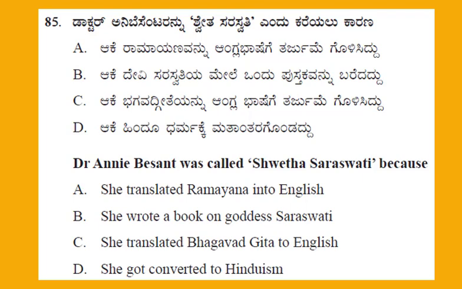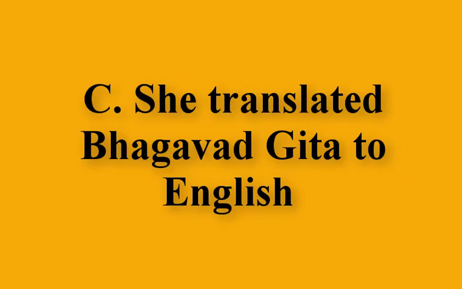The four options: option A, she translated Ramayana into English; option B, she wrote a book on goddess Saraswati; option C, she translated Bhagavad Gita to English; option D, she got converted to Hinduism. And the right answer for this question: option C, she translated Bhagavad Gita to English.